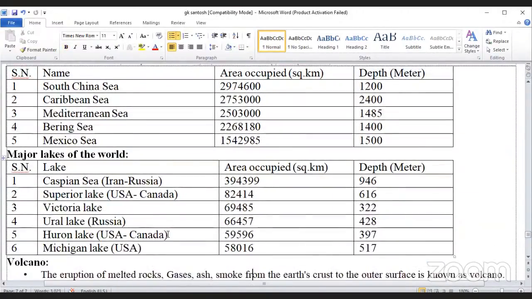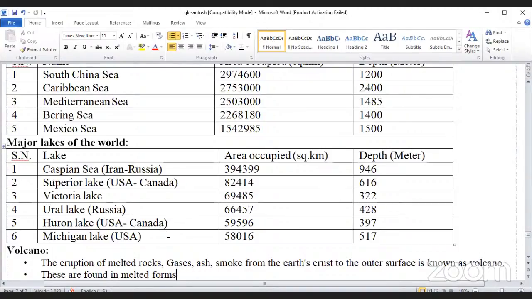Major lakes of the world: Caspian Sea, Iran, Russia. Area occupied 3,94,399 square kilometers, depth 946 meters. Superior Lake, USA and Canada, 82,414 square kilometers, depth 616 meters. Victoria Lake, 69,485 square kilometers, depth 322 meters.